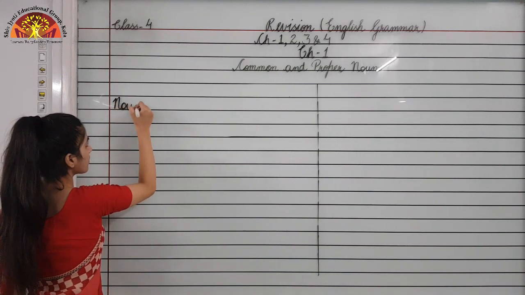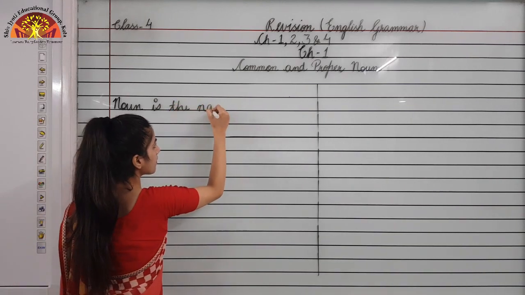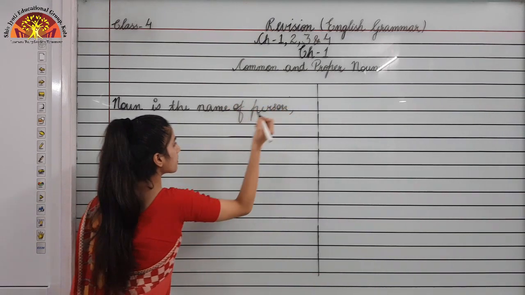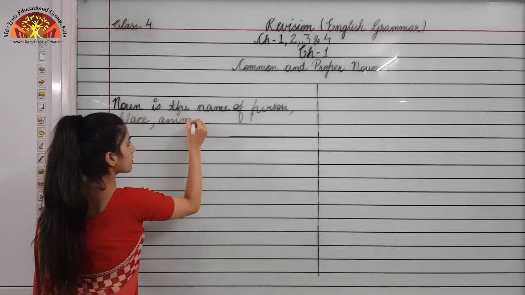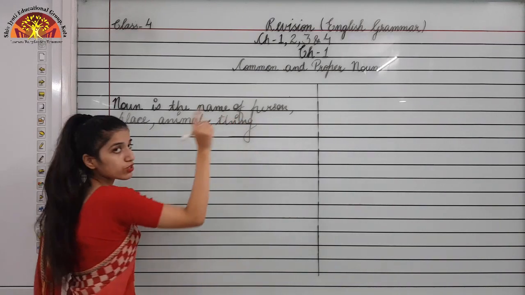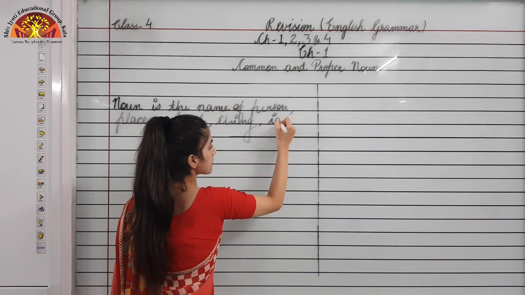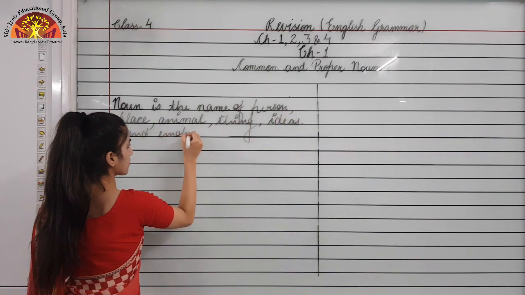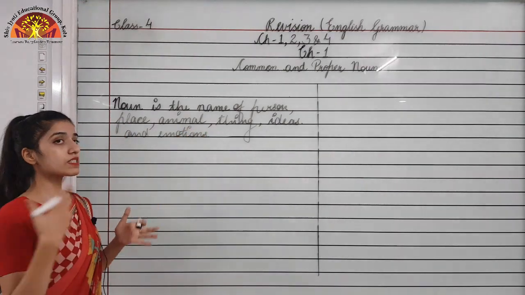So what is a noun? Noun is the name of person, place, animal, thing, and which tells about the ideas and emotions. Okay, so this is what a noun is. Now moving to the types of noun.